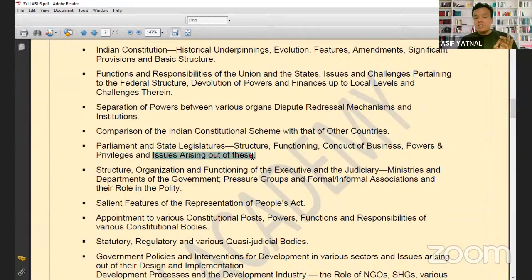Issues arising out of the structure of the parliament, issues arising out of the functioning of the parliament, issues arising out of the conduct of the business, issues arising out of the powers of the parliament, issues arising out of the privileges. Remember, in prelims, they will ask you what is the structure, but in mains they will ask what are the issues associated with that structure. This is the basic difference between prelims and mains preparation.